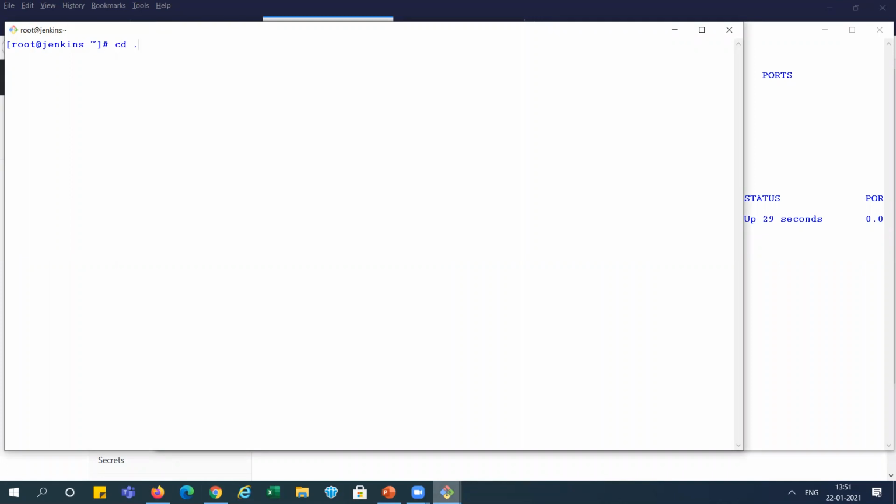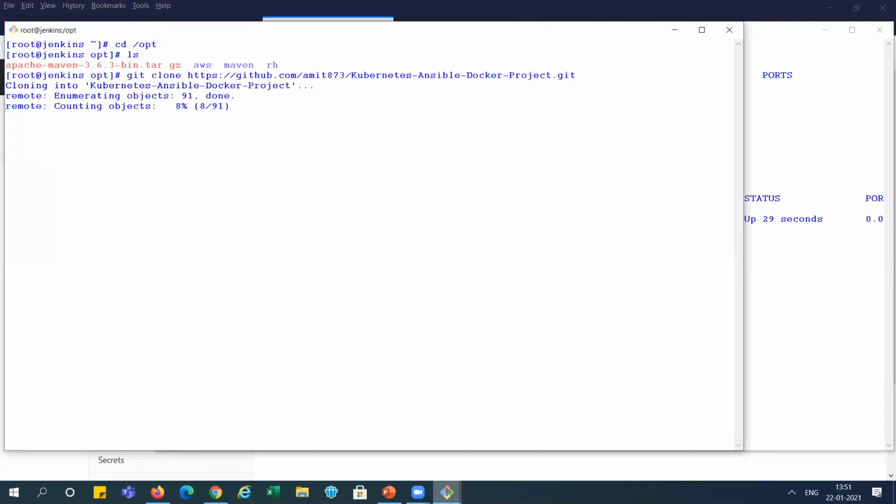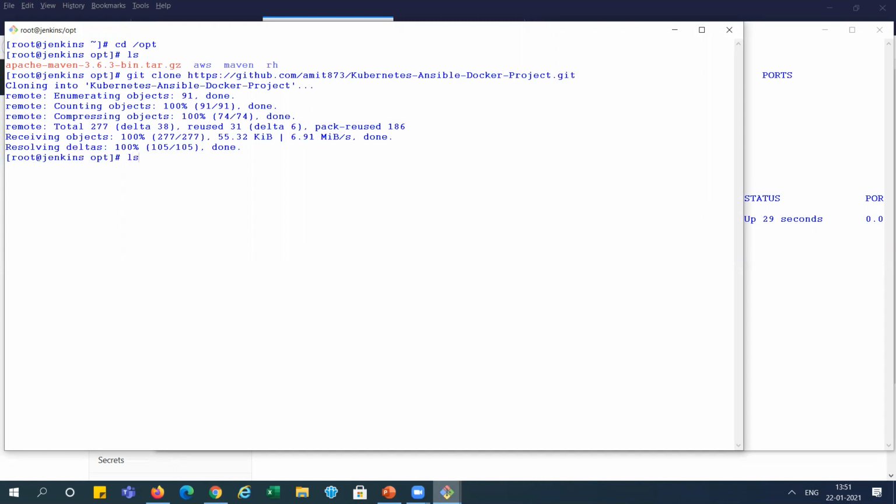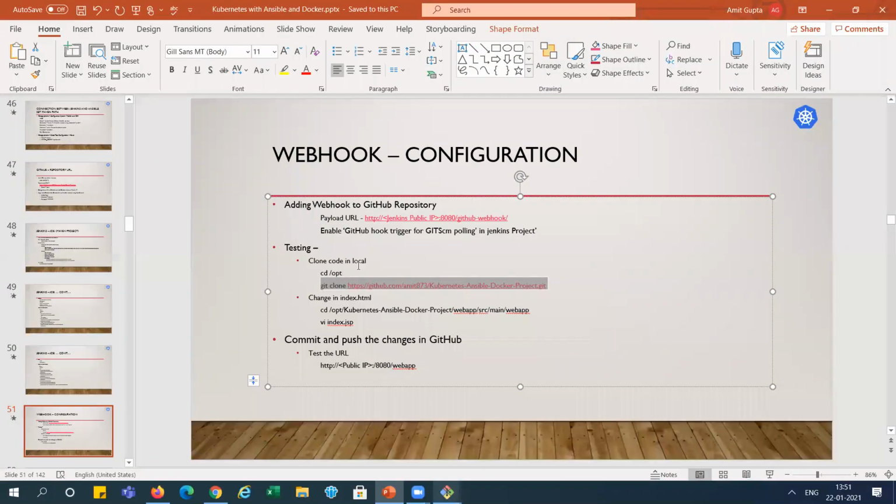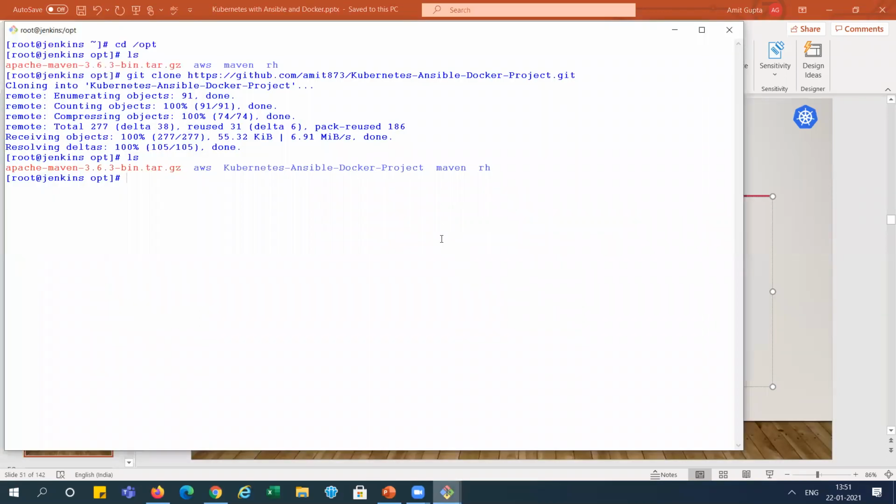cd /opt. ls. We don't have any. I'm cloning here, right? You can see here we got this project's details, right? Now I'm going here and changing it to index.html, right? You can see here index.html is there.